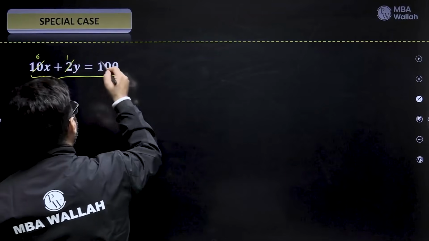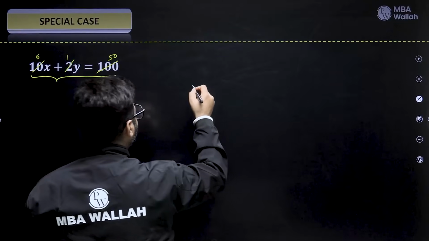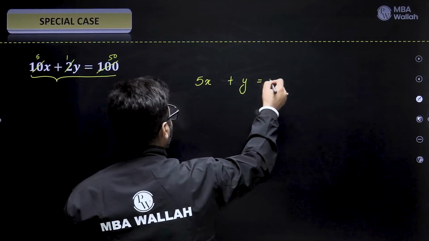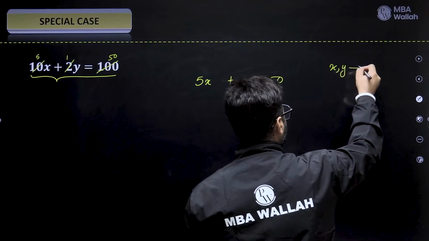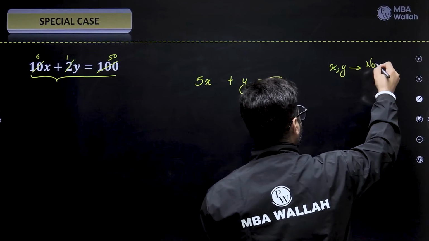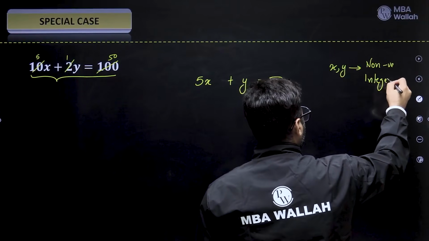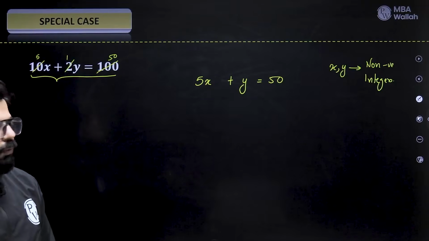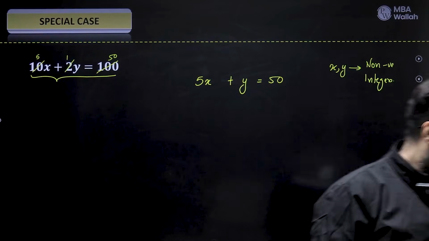2 ones are 2, 2 fives are 10. This also becomes 250 cancelled. We have taken away 2 from the entire equation. Now we have 5x, plus y, and 50. I am giving you that x and y are positive integers, right? Let's just change the question. This time I give you non-negative integers. Non-negative integers, that means 0 can also be counted now. Solve it now. Take your time.